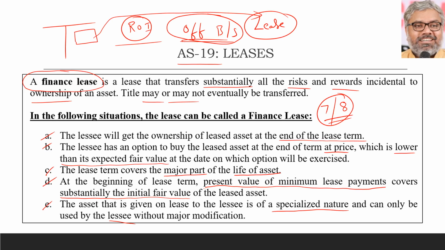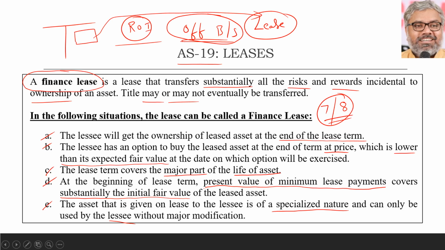So these are the cases where the lessees could not take their lease off the balance sheet. They have to consider them as finance lease. Accordingly, they have to identify an asset and a liability also. We will discuss that asset and liability in the upcoming slides. But prior to that, we should clearly know what constitutes a finance lease. These are the 5 situations according to Accounting Standard 19 where the lease can be called a finance lease.